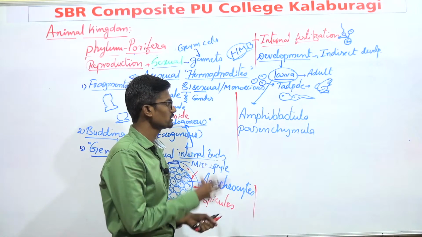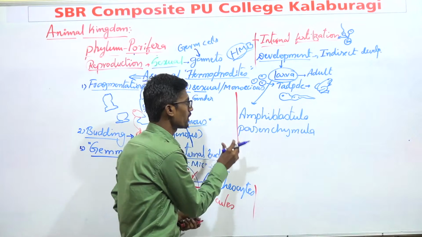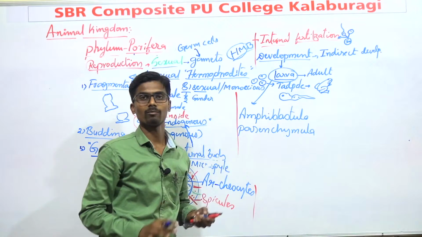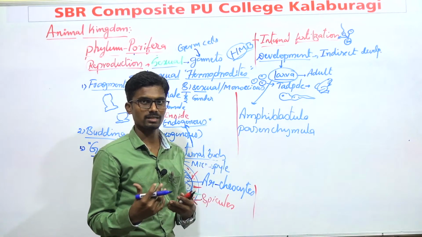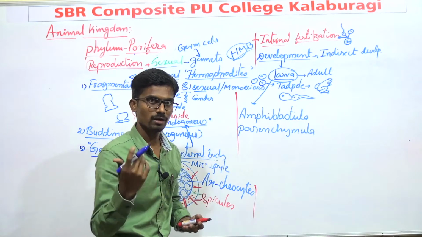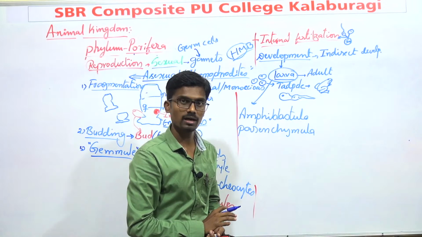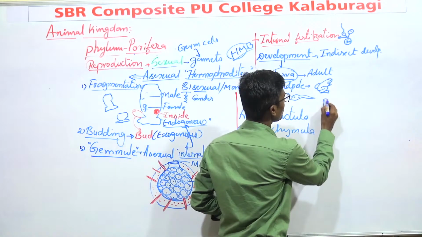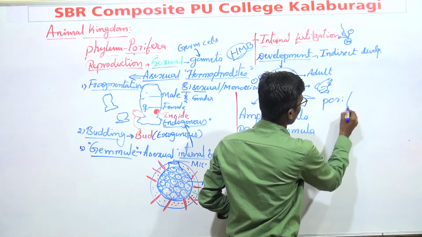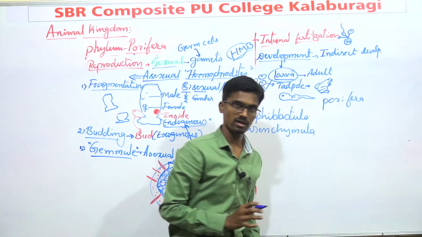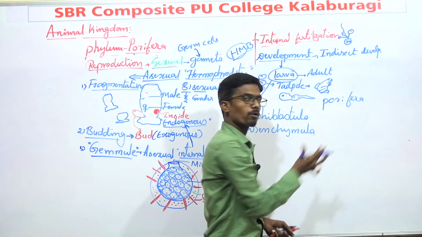The question is how we should remember amphiblastula and parenchymula. It is very easy, and you can use this for your competitive examinations. These two larvae are mainly found in phylum Porifera. Just split the word Porifera.